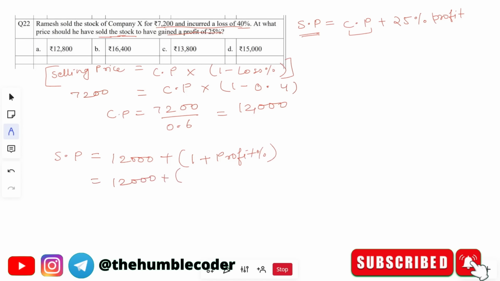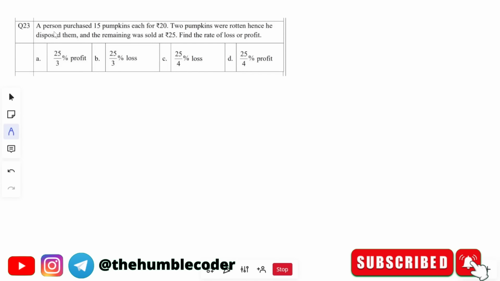12,000 multiplied by 1 plus 0.25. Why 0.25? Because it is 25 percentage. So solving this will give us what? 12,000 multiplied by 1.25, which will be equals to 15,000. Hope you have got the answer. So the correct answer in this case is option D, which is 15,000. Okay, moving on to the next question now. Let's look at this question. So in this question, we are told a person purchased 15 pumpkins, each of 20 rupees.